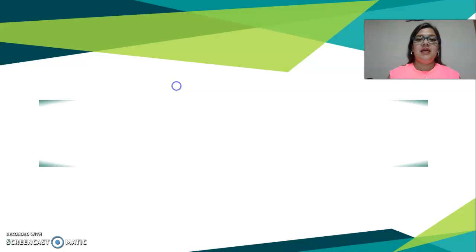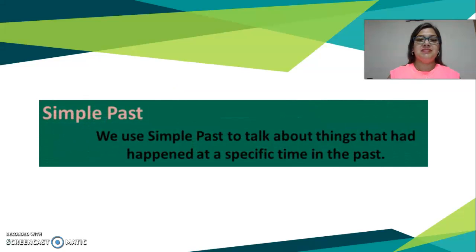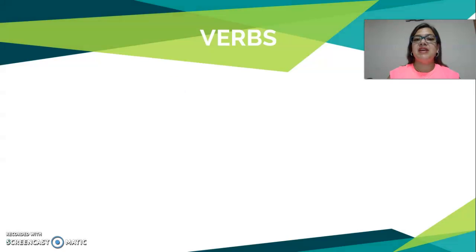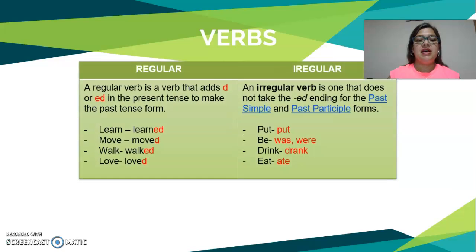What is the simple past? We use the simple past when we talk about things that have happened at a specific time in the past. To continue talking about the simple past, it's very important to understand what a verb is. Verbs are classified in two groups, the regular verbs and the irregular verbs.